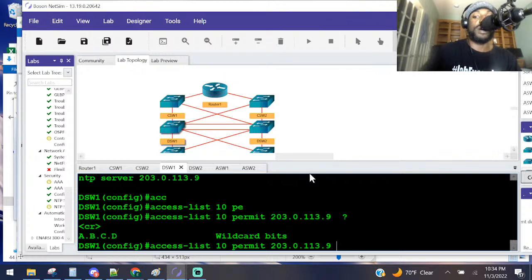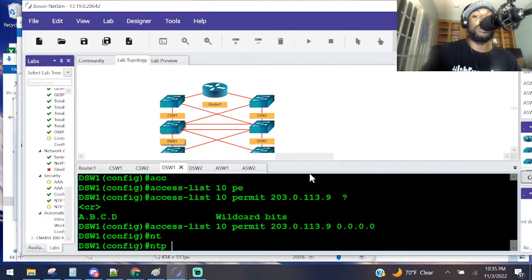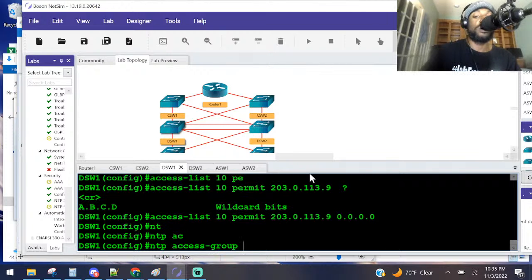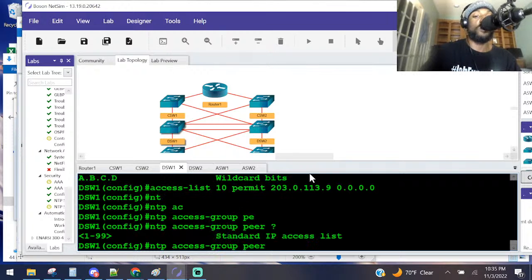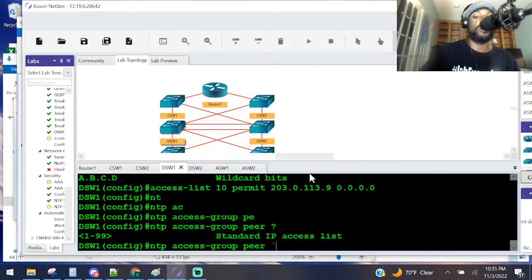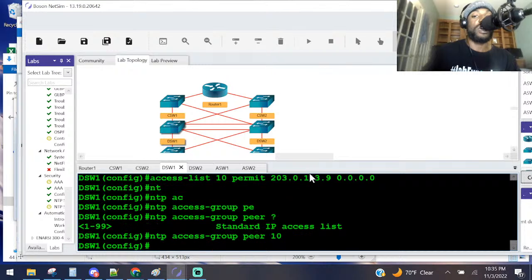We do the wildcard bits to match every octet. Press enter. Then we say NTP access group. I believe it was peer only. And then we're going to reference that access control list that we created, which was access control list number 10. And then I believe we're going to do the same thing. What's the next step? Basically do the same thing on DSW2.